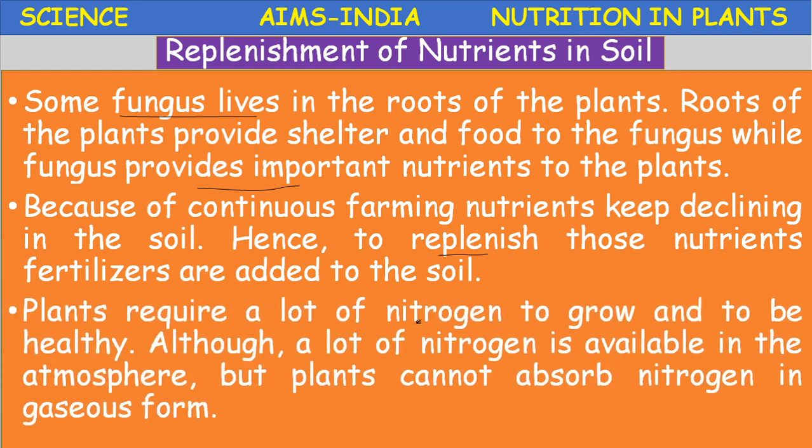Plants require a lot of nitrogen. Nitrogen is one of the important nutrients required for the growth of the plant. For the plant to grow and be healthy, it requires nitrogen. Although a lot of nitrogen is available in the atmosphere, plants cannot absorb nitrogen in the gaseous form. So yesterday we discussed how nitrogen is converted to a useful form. A bacterium by the name Rhizobium replenishes the nitrogen in the soil.